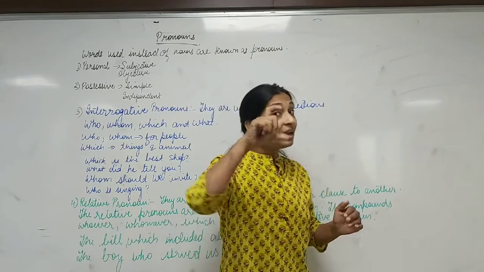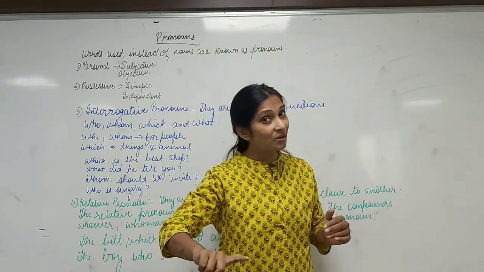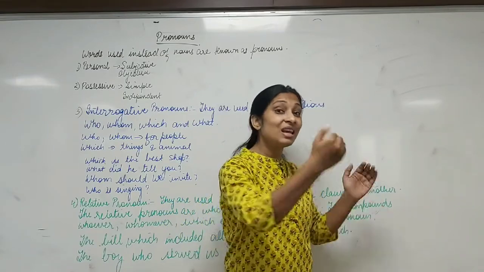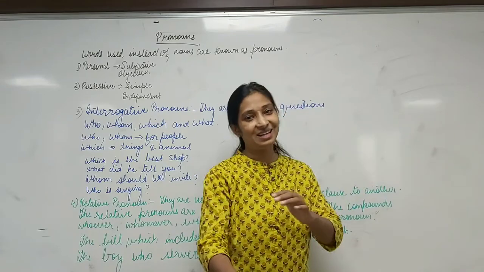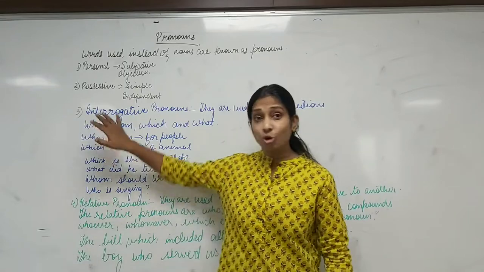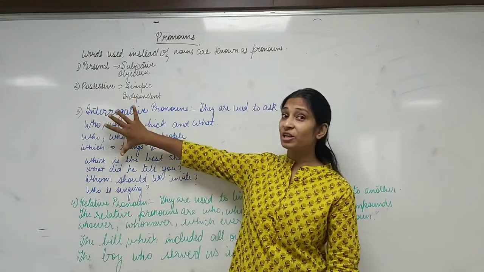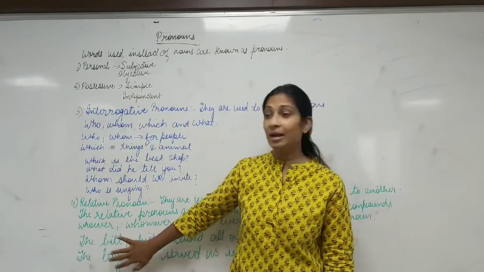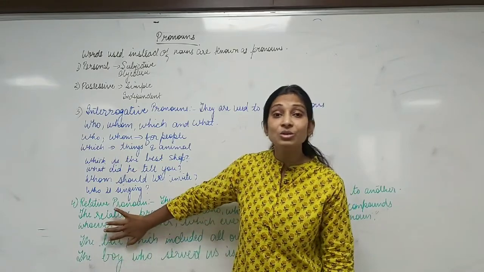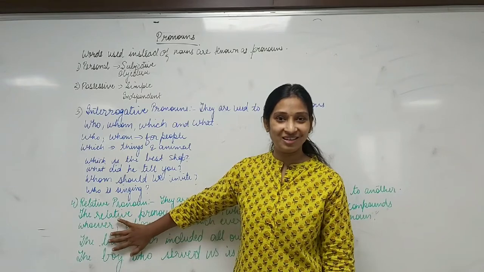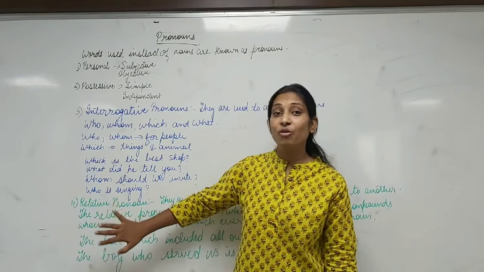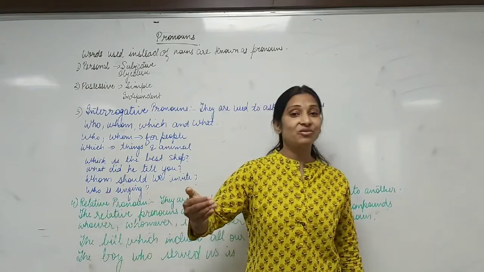तो यहाँ पर interrogative words are being used, but they are not being used to ask questions. They are used to link two parts of the sentence, the first part to the second part. Did you understand? Both are the same words. Who, whom, which, what. Both are the same here also, right? Of course, we have some extra words here, but we are not using them to ask questions here. Clear? What are we using them for? We are using them for linking the two parts of the sentence.